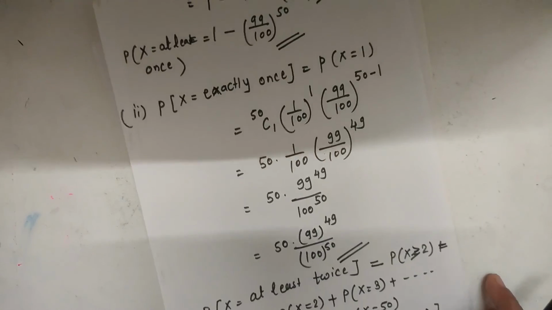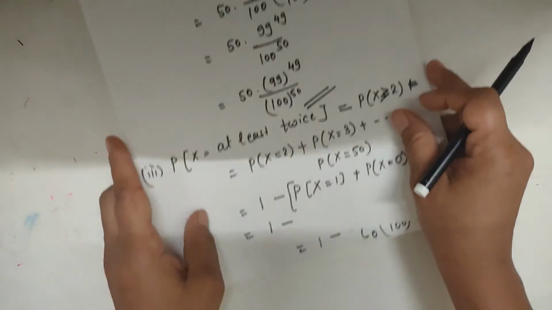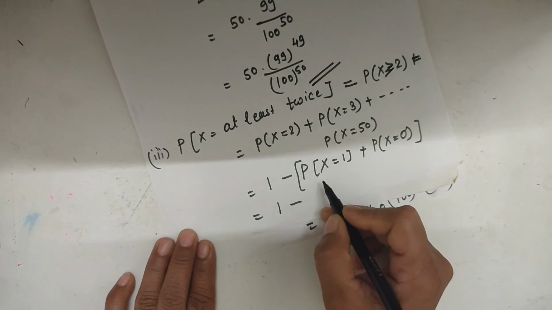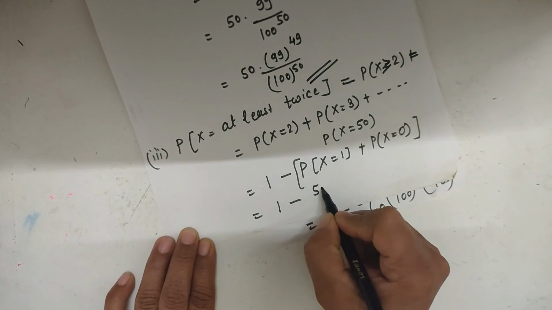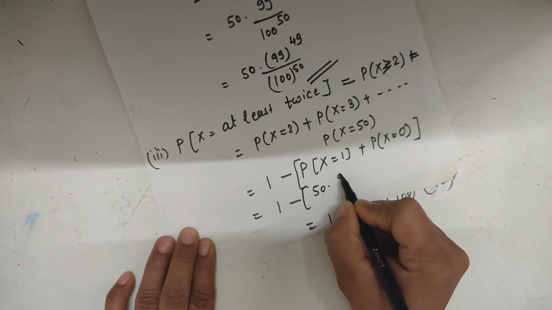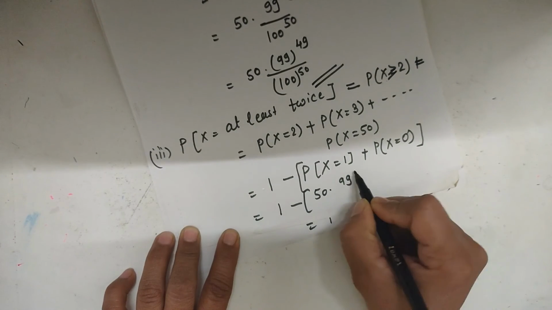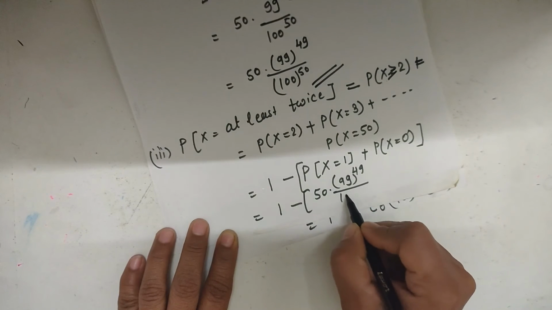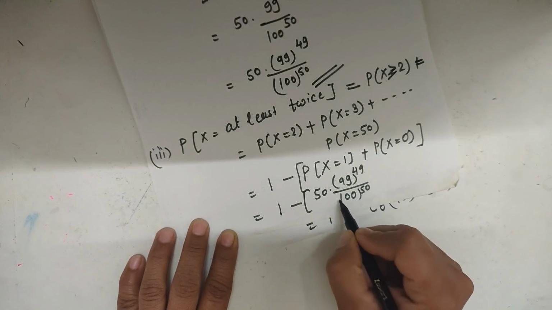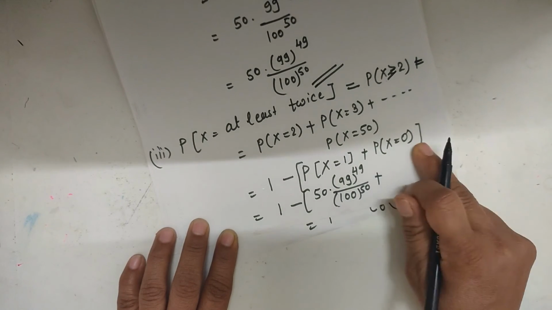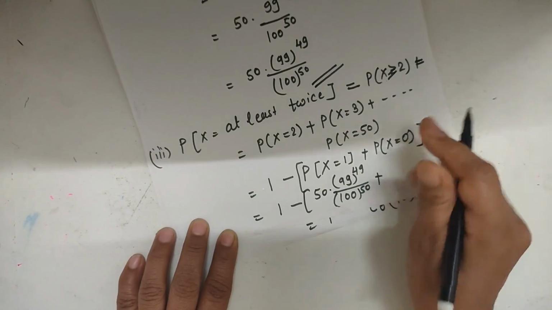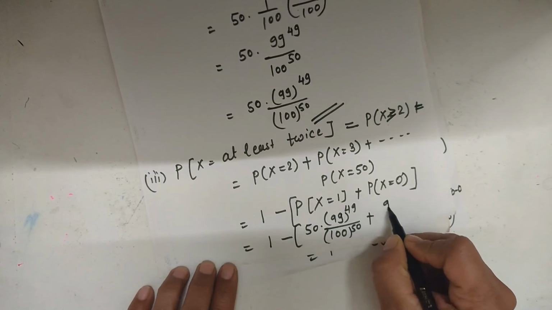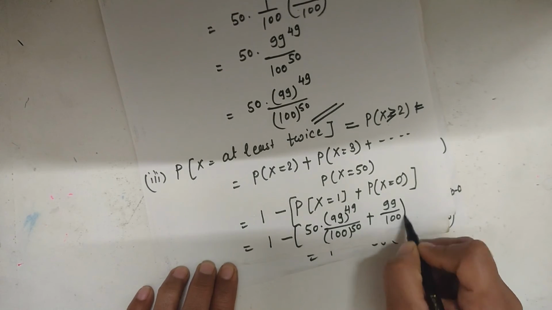So here we can directly write the value for x is equal to 1, 50 into 99 raised to 49 upon 100 raised to 50, plus the probability for x is equal to 0, which means 99 divided by 100 raised to 50.